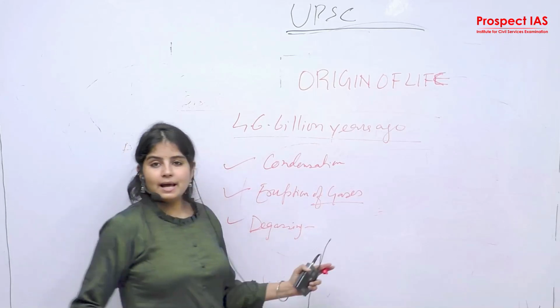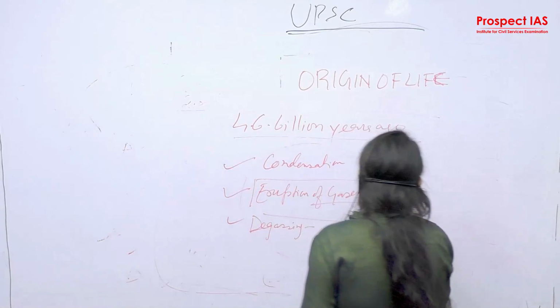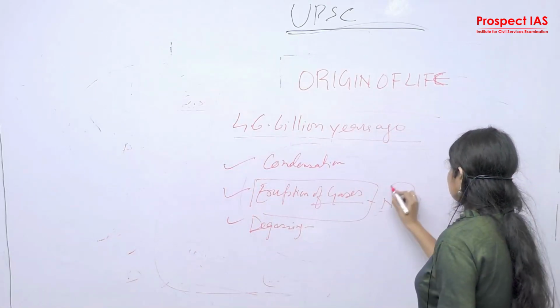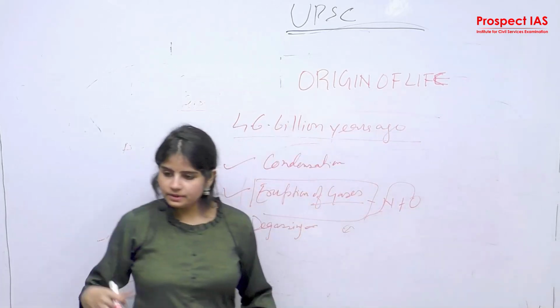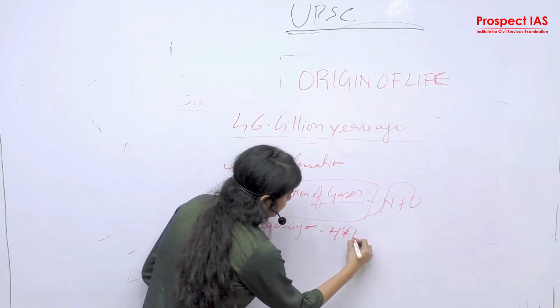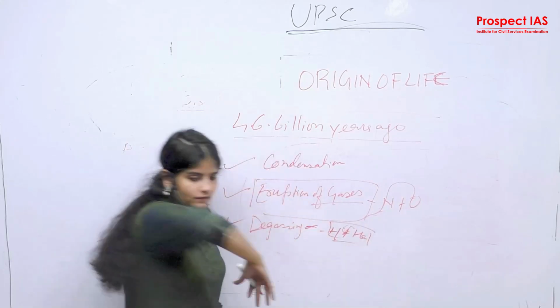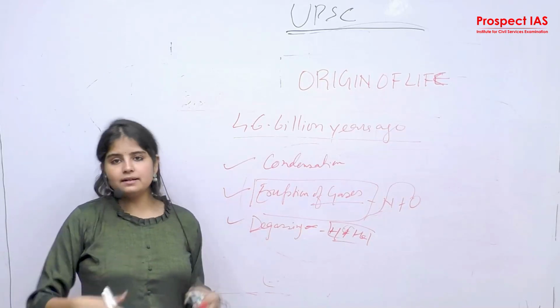Which means when the eruption of gases took place, nitrogen and oxygen started coming out into the atmosphere, and after that water vapor formed, and degassing happened, like hydrogen and helium went out of the atmosphere. The solar wind that was directly hitting our atmosphere ultimately went out.